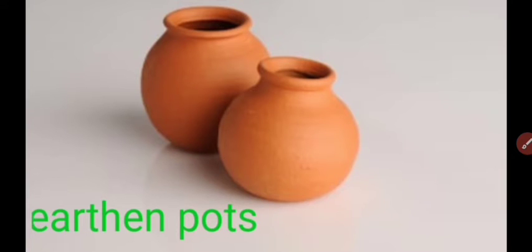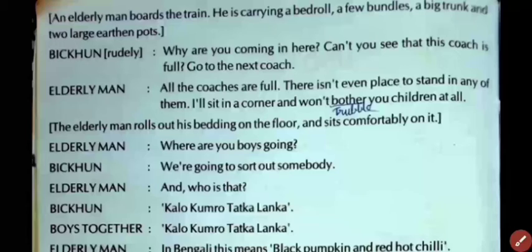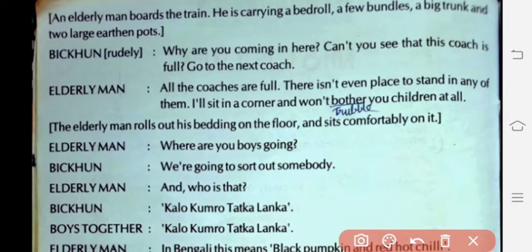And afterward he gets into the same compartment where the small children, we can say the students, are talking and making mischief. Bhikkhun asks him rudely, "Why are you entering our compartment?" The elderly man replies, "I just visited all the coaches but I couldn't find any place.